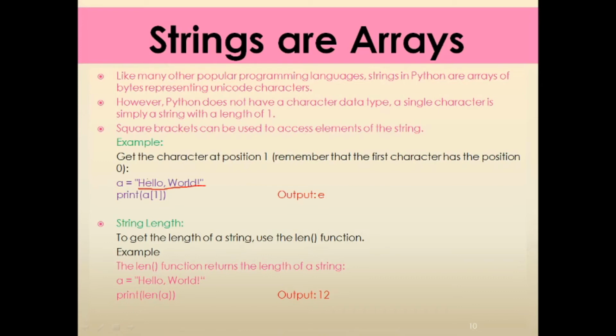Now, according to Python, these characters are stored like this. The index number of the first H will be 0, then E will be 1. The second L will be stored at index number 2. The third will be stored at index 3, and this O will be stored at index number 4. In this way, all these characters will be stored in variable A. This concept is the same as an array. In C and C++, the same concept is used, and it is called an array.